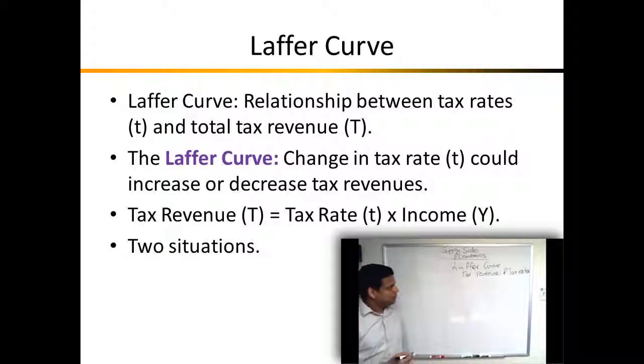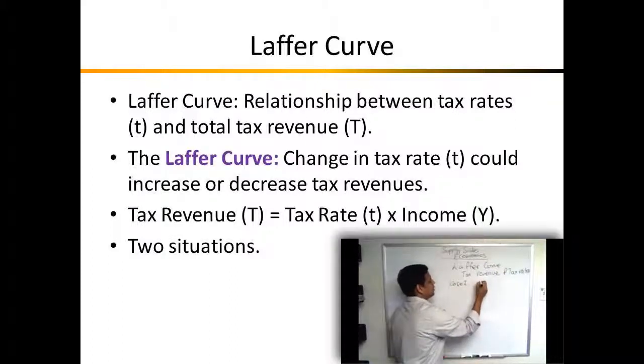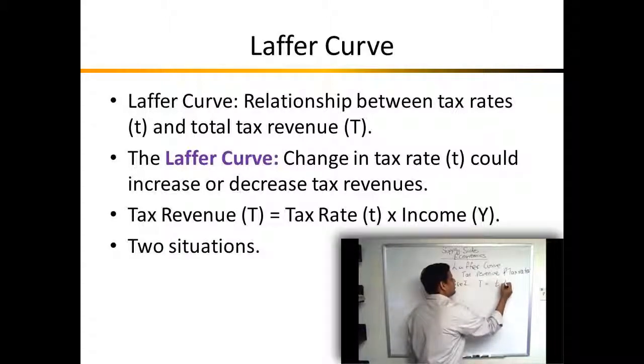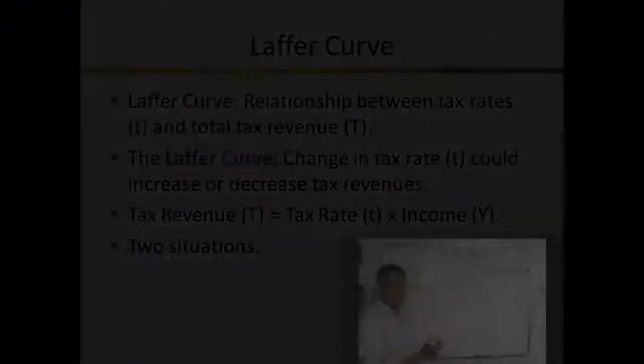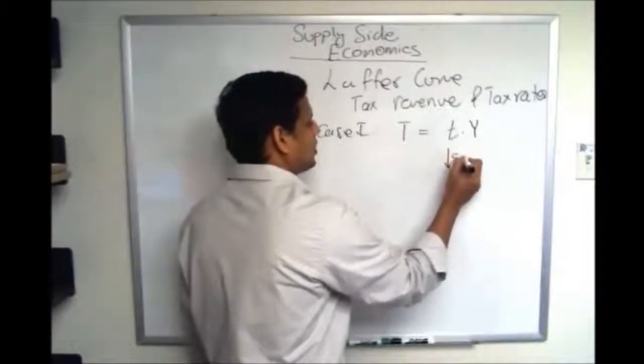So let's just consider two cases. Case one, we have the total amount of taxes equaling the tax rate times the total amount of income. Suppose we assume that we cut taxes by 5%.